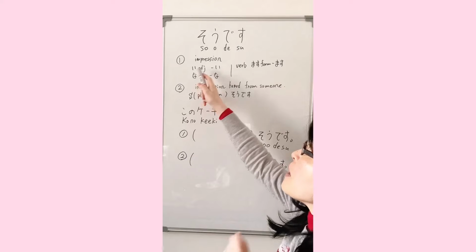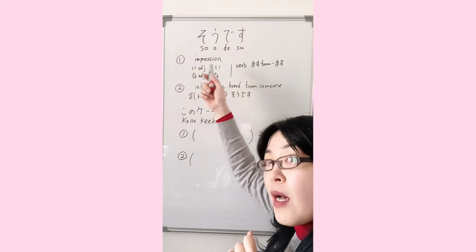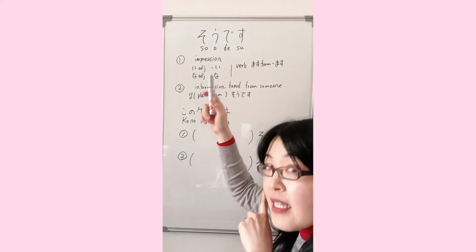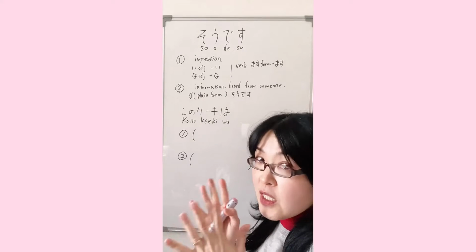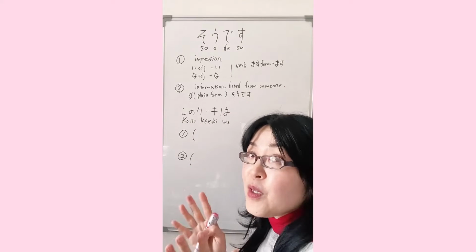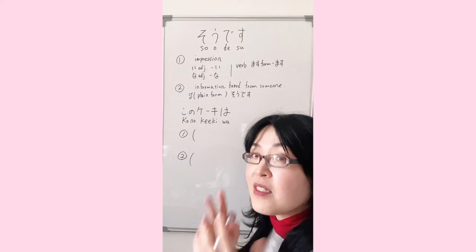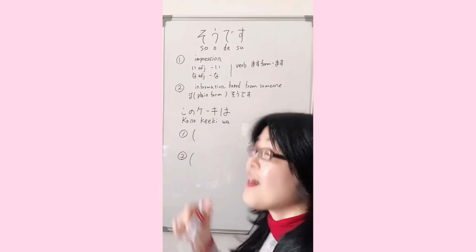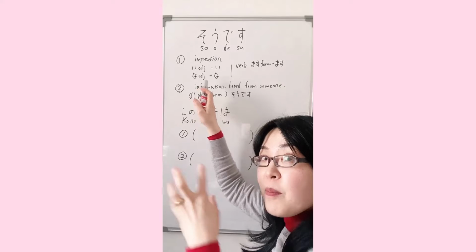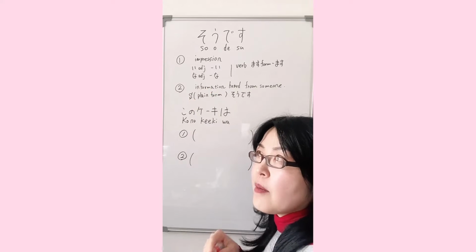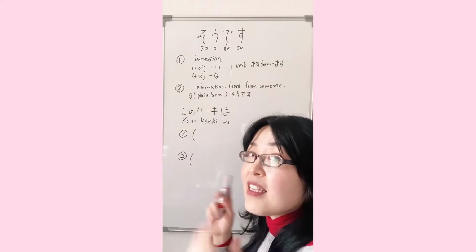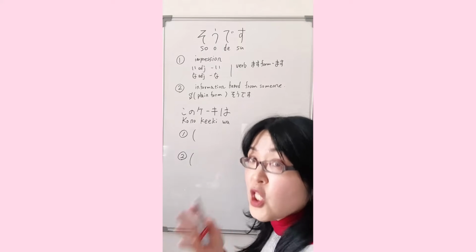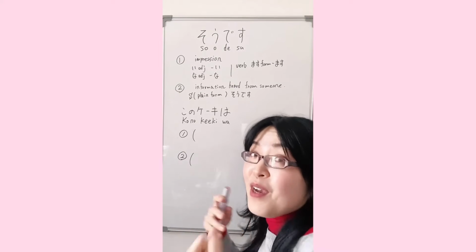So we use it with い adjective minus い, like 面白い is interesting. 面白そうです. It means it looks interesting. Okay? And the な adjective minus な. So, for example, 元気な is a な adjective. 元気そうです means he or she looks healthy or energetic.